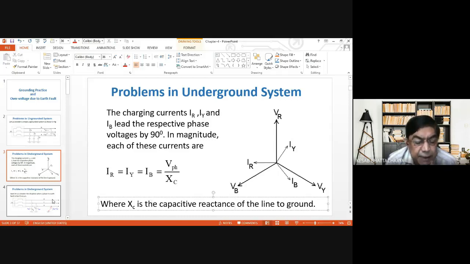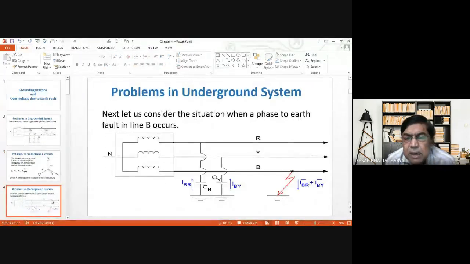Then we consider that an earth fault has developed involving the line B, that is line B is connected to ground. Then what happens? As you see, when line B is connected to ground, what is the voltage appearing between line R and ground?